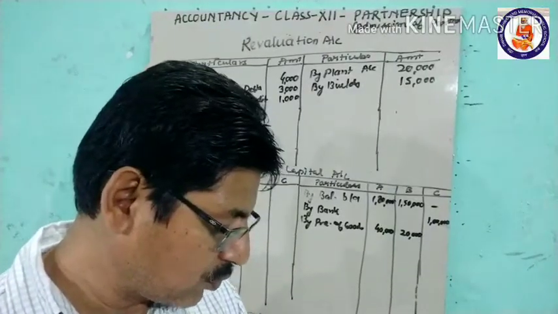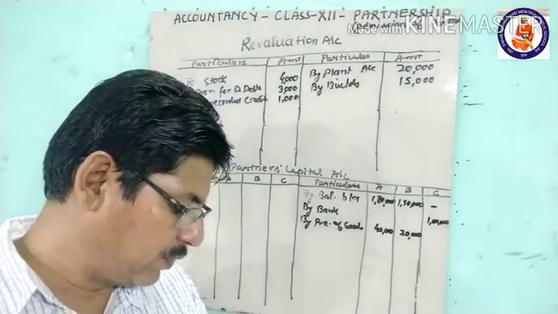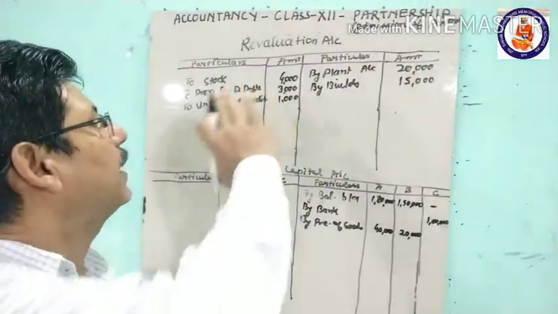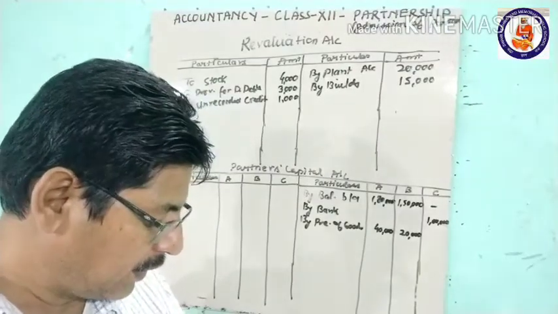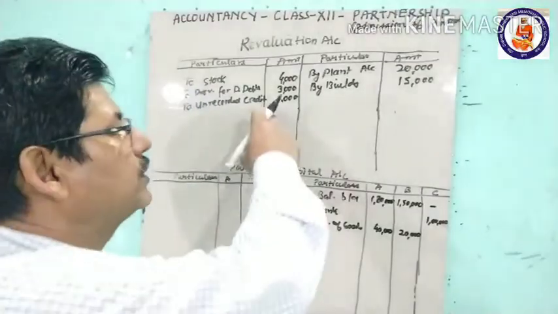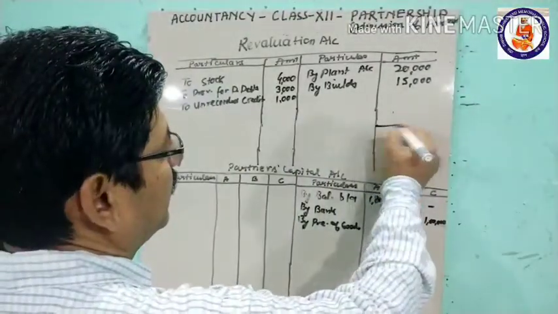This stock is overvalued. We have reduced this, and the provision for doubtful debts at 5% we have already done: 3,000, 5% of 60,000. Then creditors unrecorded, so this we have done. So we will find out the balance here.